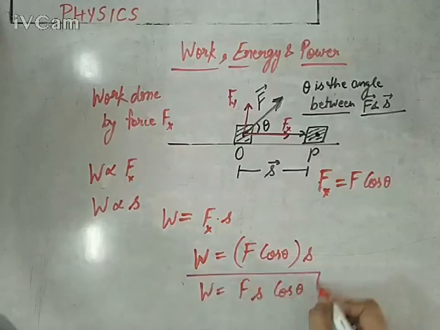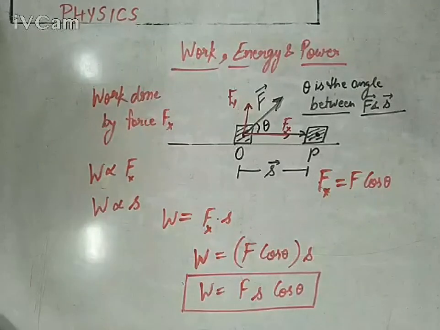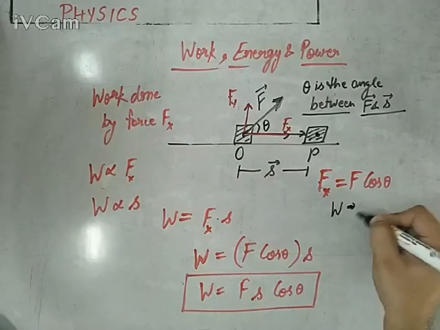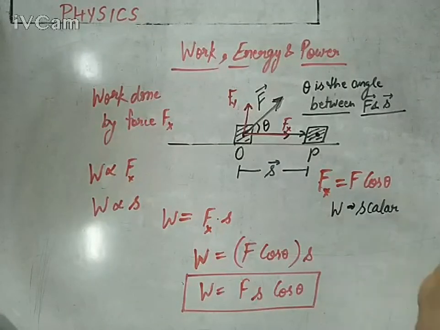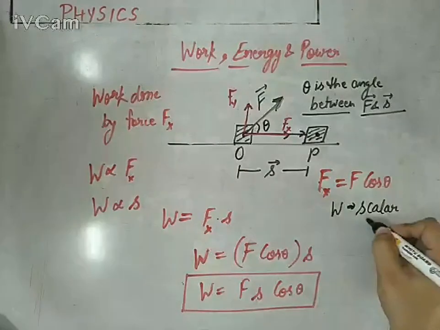So this is the original formula and the universal formula for work done, means force into displacement and the cos of angle between them, angle between force and displacement. And if we talk about vector form, work is a scalar quantity. W is a scalar physical quantity because it is another phase of energy. We have discussed it. So it is a scalar quantity.